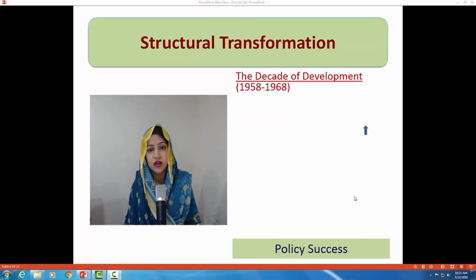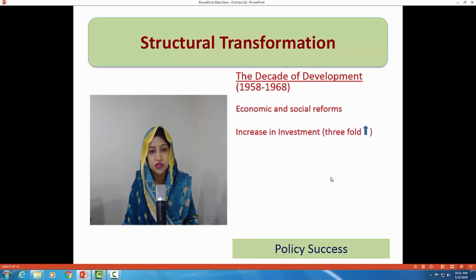पॉलिसी सक्सेस ऑफ द सेकेंड इकोनॉमिक एरा. वैसे तो इस डिकेड ऑफ डेवलपमेंट में इकोनॉमिक पॉलिसीज रिमेन सक्सेसफुल, that's why all the sectors show growth and development. But we will be discussing and mentioning a few features with regard to the policy success and will have little discussion over that. इन डिटेल हम उसको डिस्कस करेंगे जब हम लेटर ऑन चैप्टर्स को डिस्कस करेंगे इन द कोर्स.